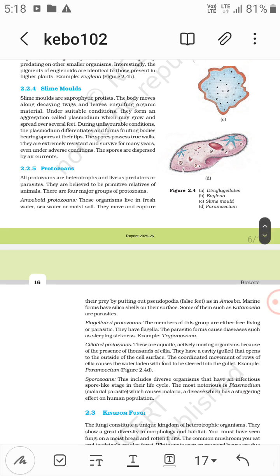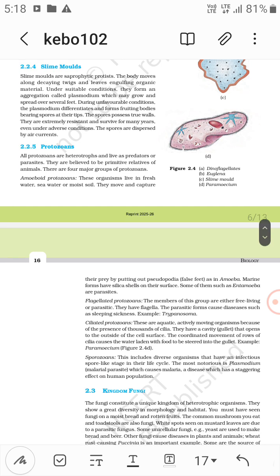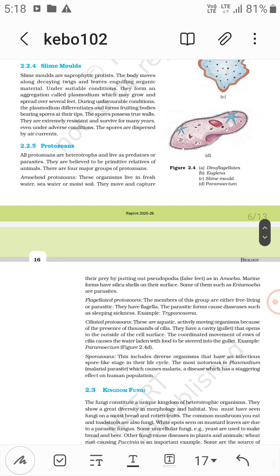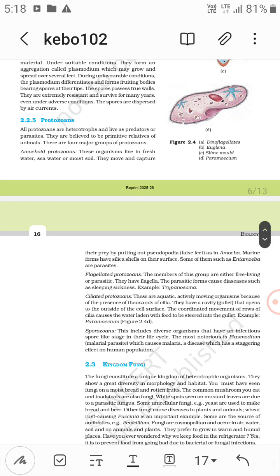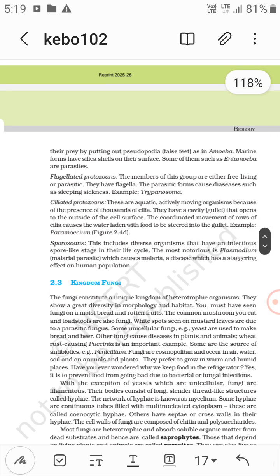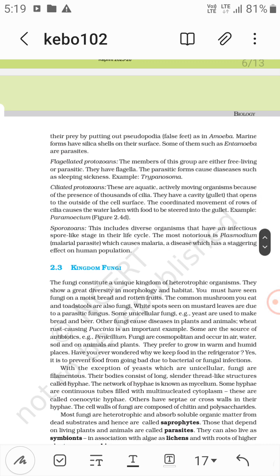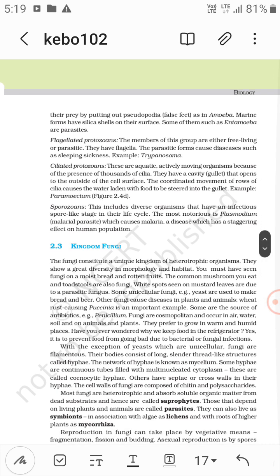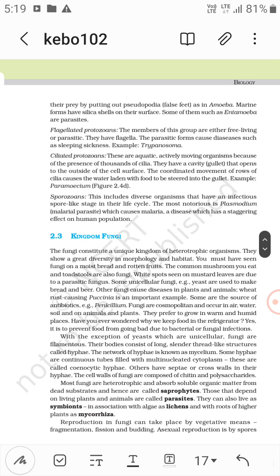Now protozoans, they are primitive relatives of animals. Amoeboid protozoans live in fresh water, sea water or moist soil. They move and capture their prey by putting out pseudopodia, false feet, as in Amoeba. The marine form is Entamoeba, which is a parasite. Flagellated protozoans, example Trypanosoma. Ciliated protozoans, example Paramecium. And sporozoans. The most notorious is Plasmodium, the malarial parasite which causes malaria, a disease which has a staggering